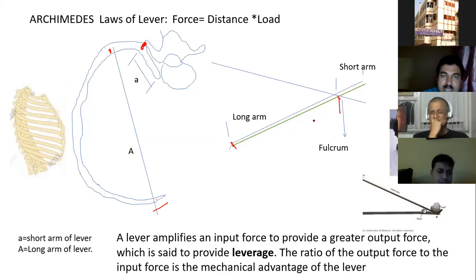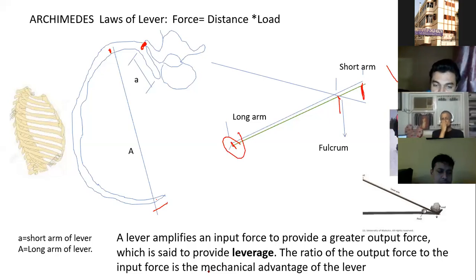Here the application of physics is the law of lever described by Archimedes 300 years before the birth of Christ. He correctly described that force is equal to distance into the load. So the load applied here, or the force applied here by the muscles of the back, multiplies many times at this point. This is called the mechanical advantage of the lever.